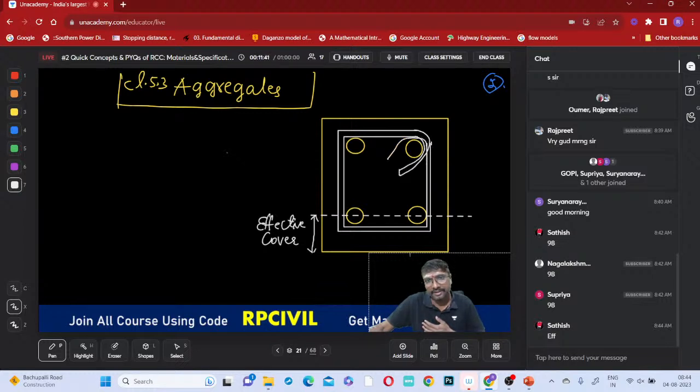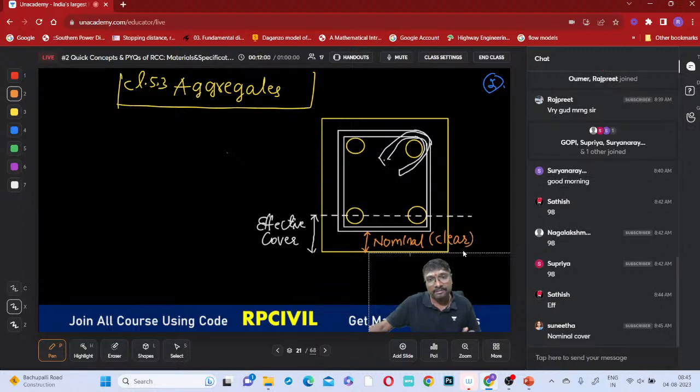Just for an example, the stirrups are provided in this manner. And now, if you observe from this bottommost reinforcement surface to this bottom point, what is this called? What is that name? That is your nominal cover or this clear cover, right?